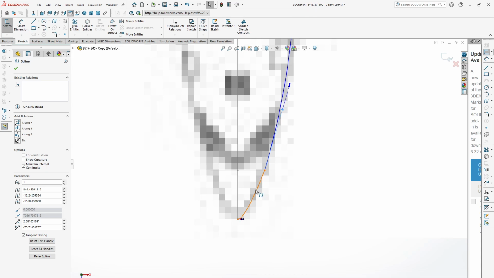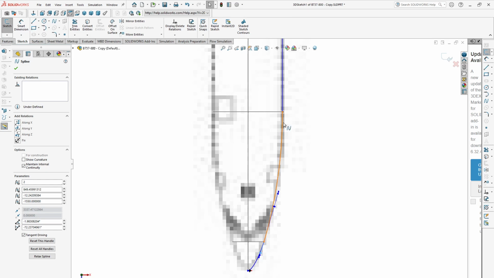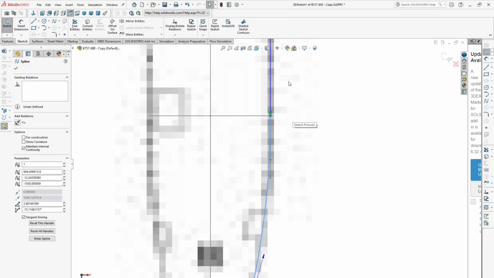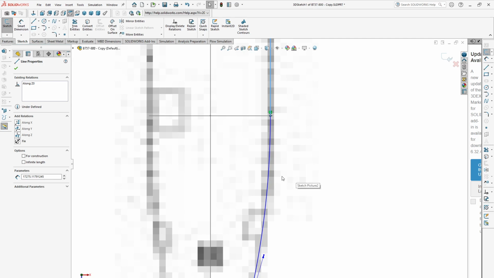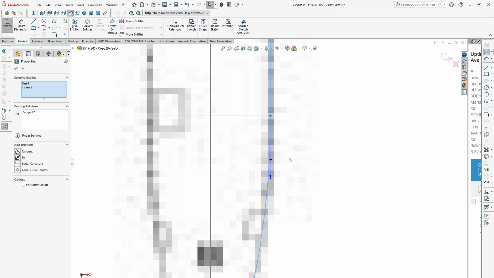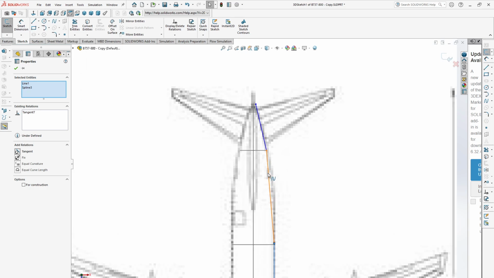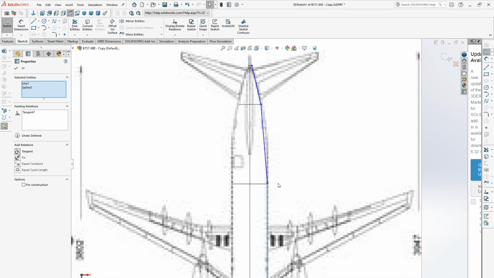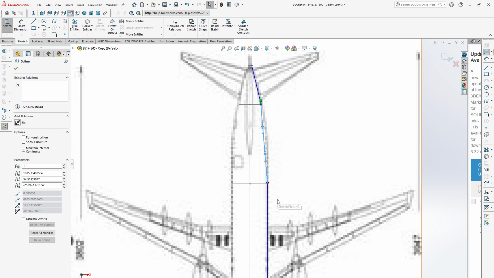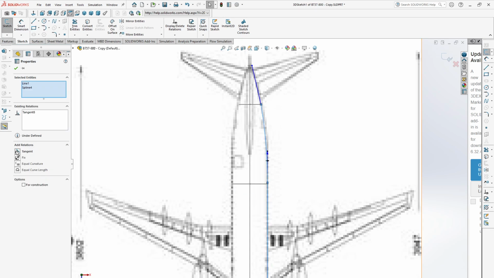We need to make these two guide curves tangent at this point. And this line should be in this point, these two lines will be tangent, and here make these two curves tangent.